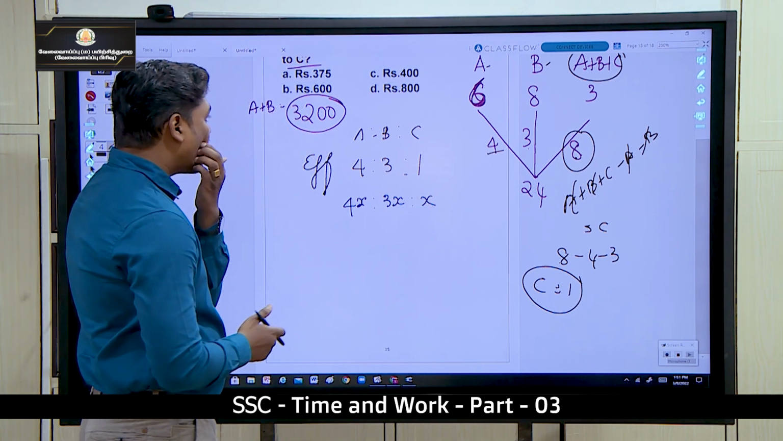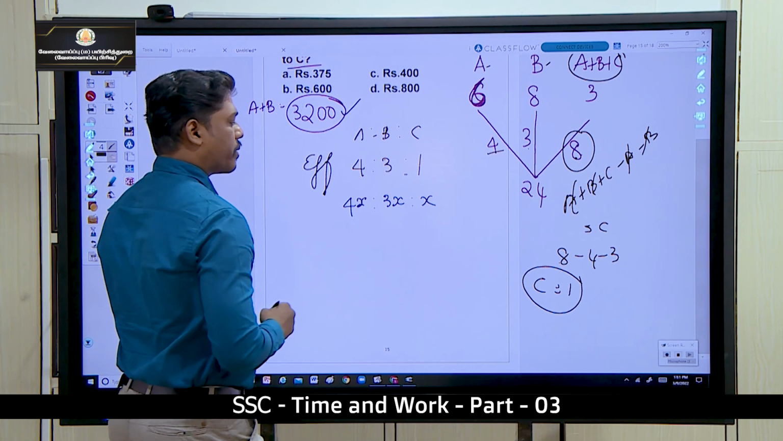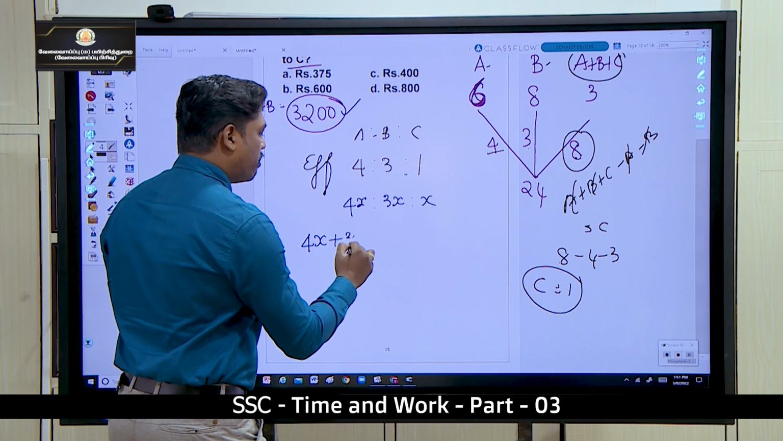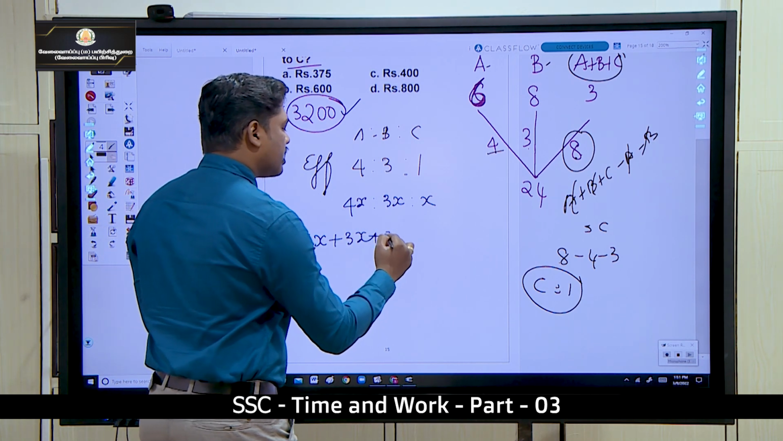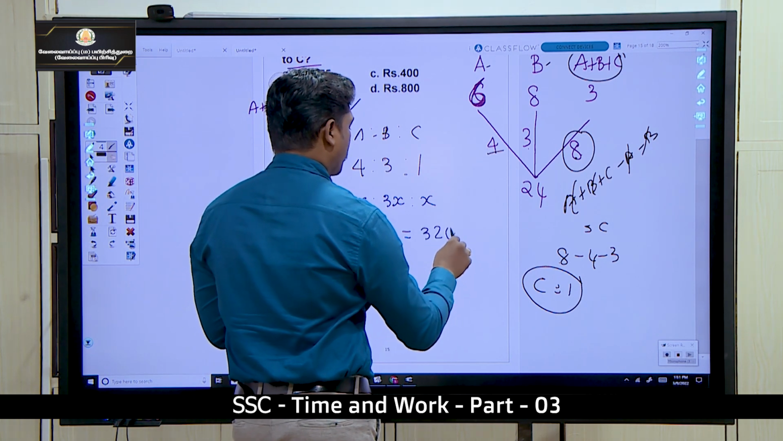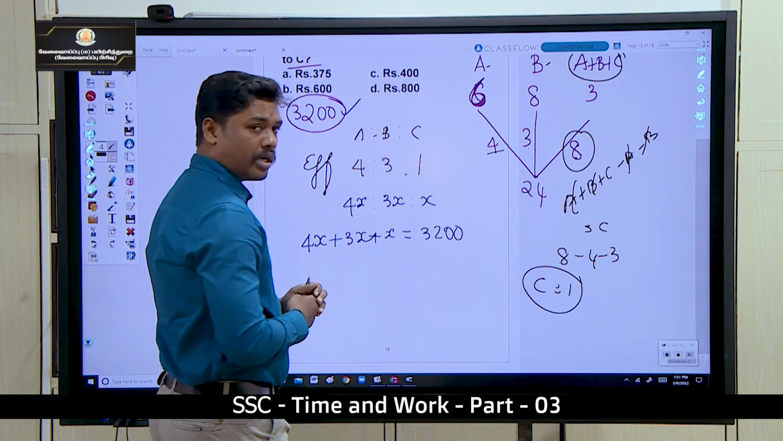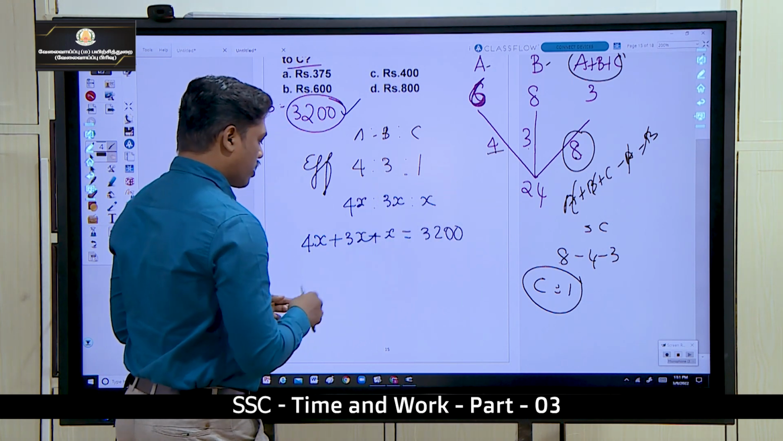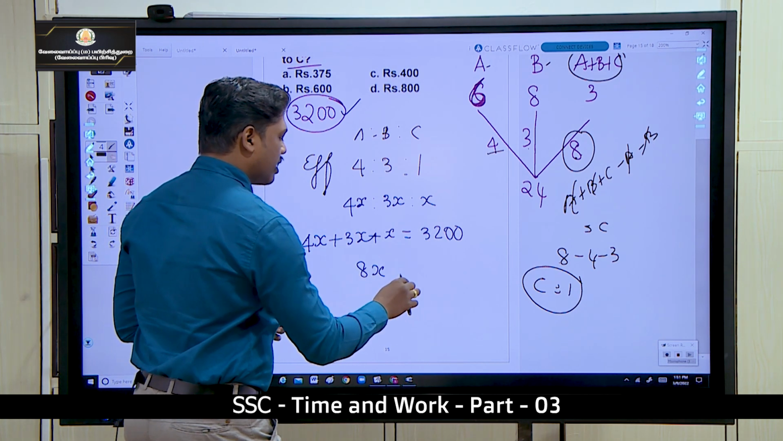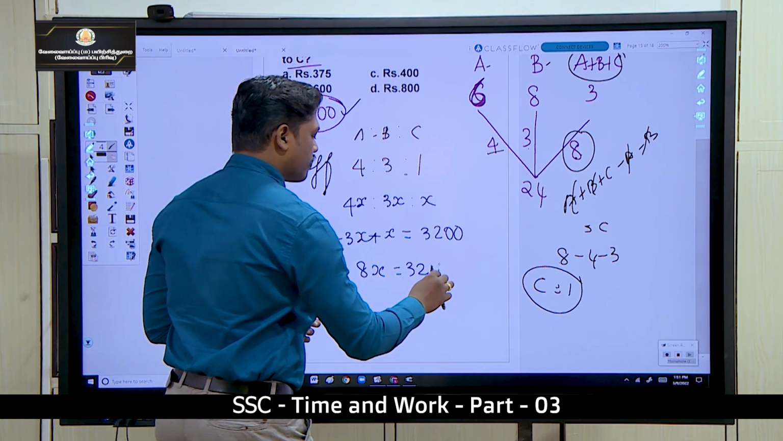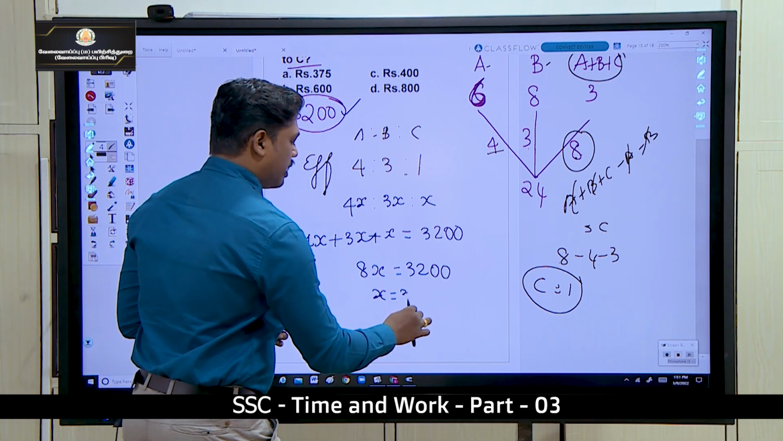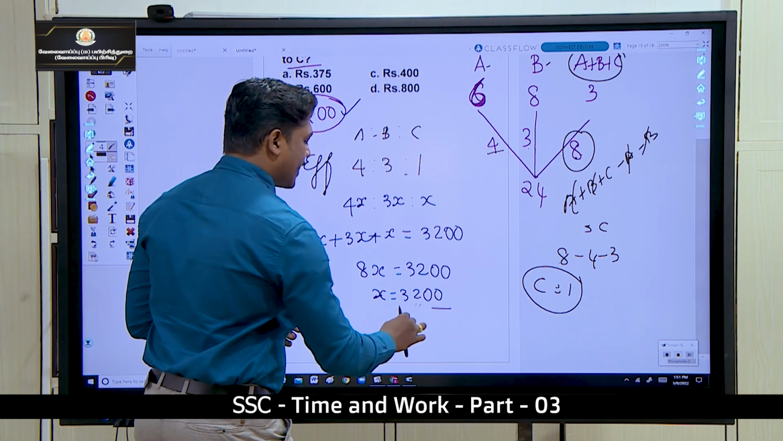Okay, so how much amount they are going to share? 3200. So A's share plus B's share plus C's share, if we add all three we would be getting 3200. This is the amount that they are going to distribute. Then what is C's share? So 4 plus 3 plus 1 is 8, you will be getting 8x is equal to 3200. So x is equal to 3200 divided by 8.